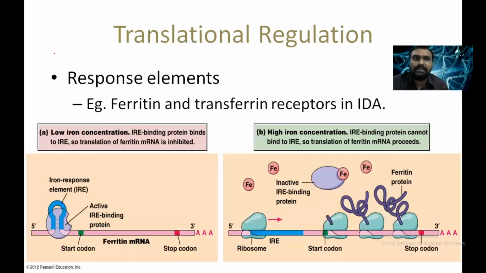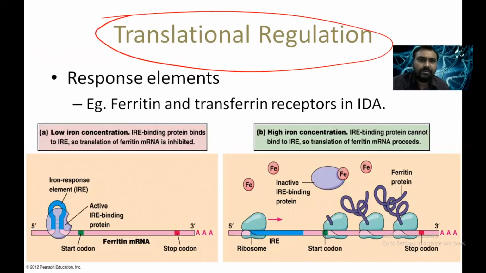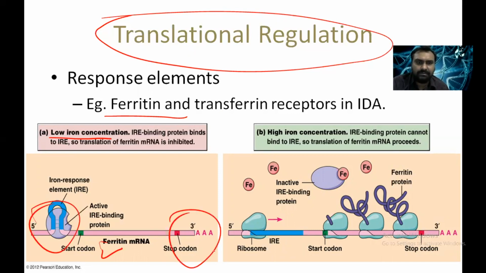Now coming to regulation at the level of translation. Here, whenever there is low iron, this is the ferritin gene, and there will be the transferrin receptor gene. The ferritin gene is usually located at the 5' untranslated region, while the transferrin receptor gene is located at the 3' untranslated region. Whenever there is low iron, from aconitase enzyme, as we have known from the TCA cycle, there is an iron-sulfur complex.